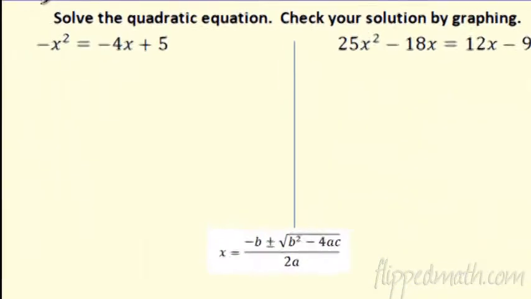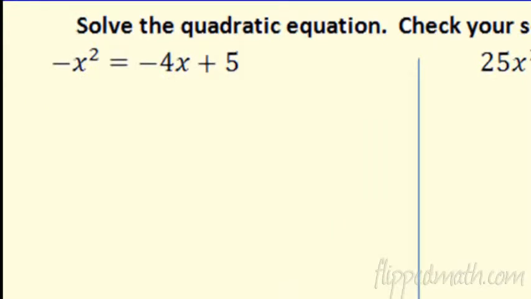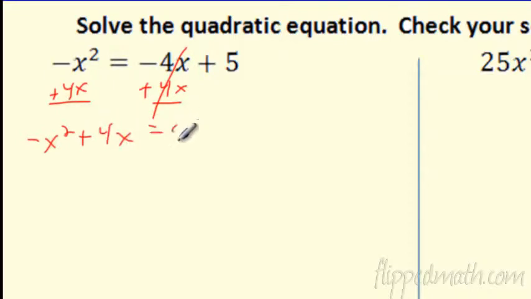All right. So let's solve some of these quadratics. Check them. See how we did. All right. So the first one, again, you want to get it so it equals 0. If I'm going to move my 4x's over here, I've got negative x squared plus 4x equals that 5. I need to bring that 5 over real quick, so I'll bring the 5 over. Boom.